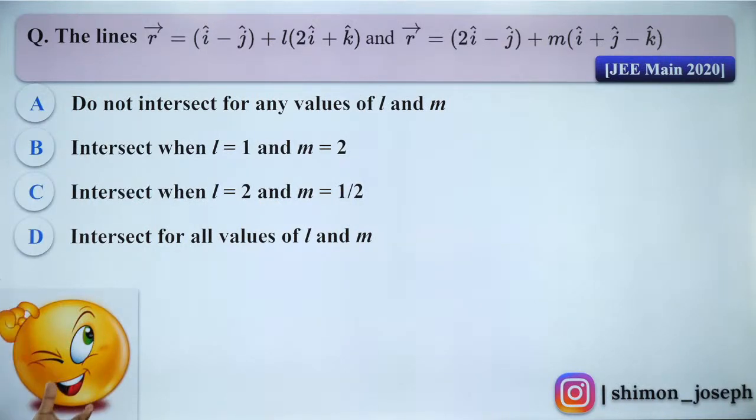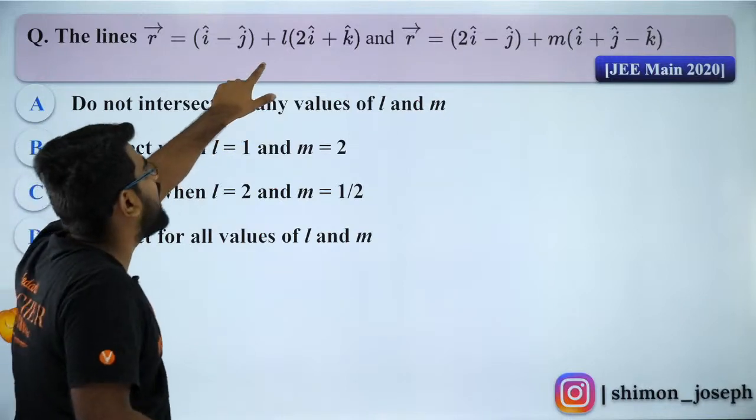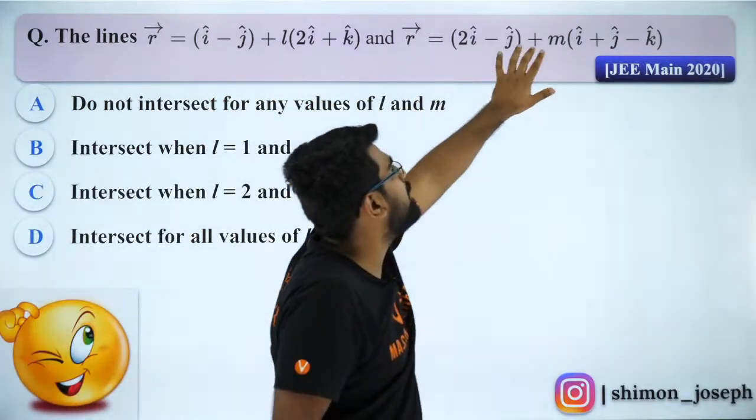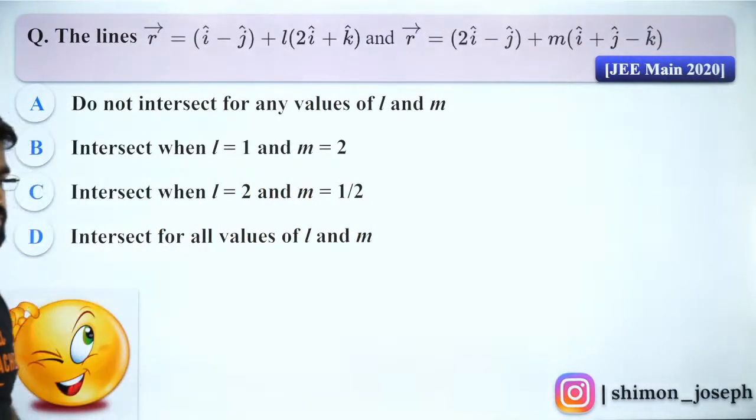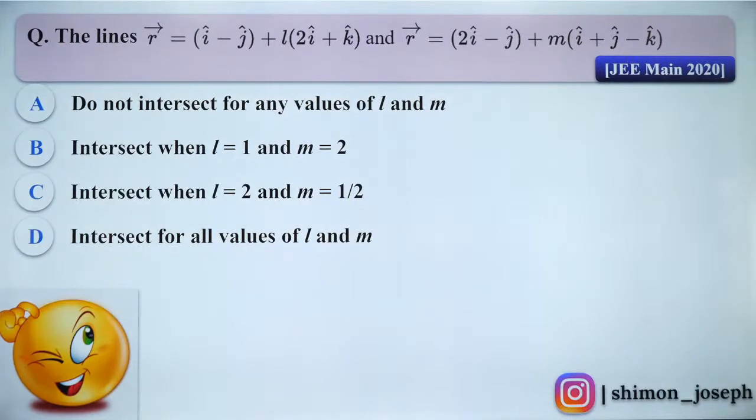They keep varying to produce all the points on the line. Here, instead of lambda, we have L, and M in the place of mu. Got it? Now people, please try to solve it. Can you please find out the shortest distance between them? I want all of you to do it.